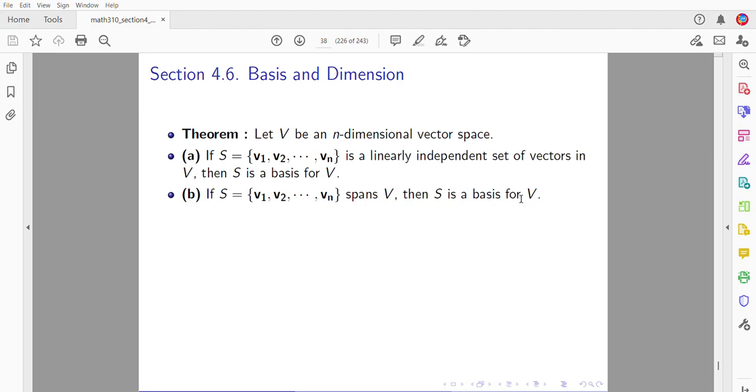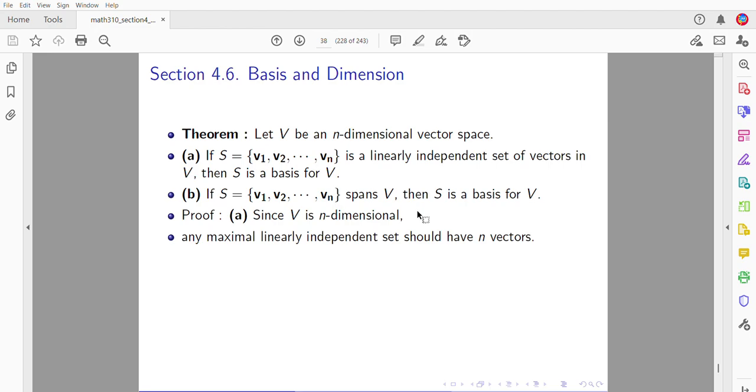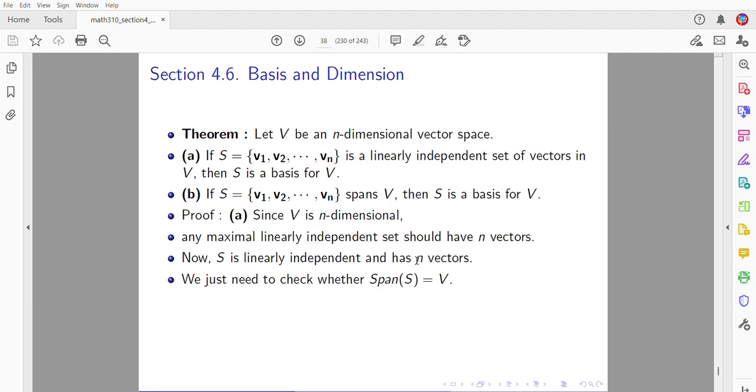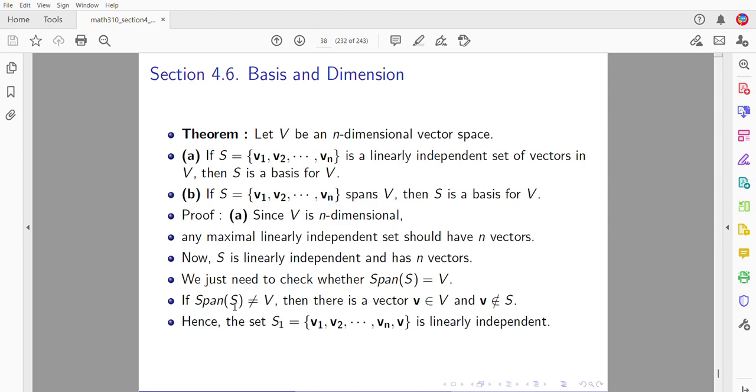Proof of A. V is n-dimensional. Any maximal linearly independent set should have n vectors. Now S is linearly independent with n vectors. Can it span V? What if it didn't? There is a vector which cannot be in the span, so I can throw it in.